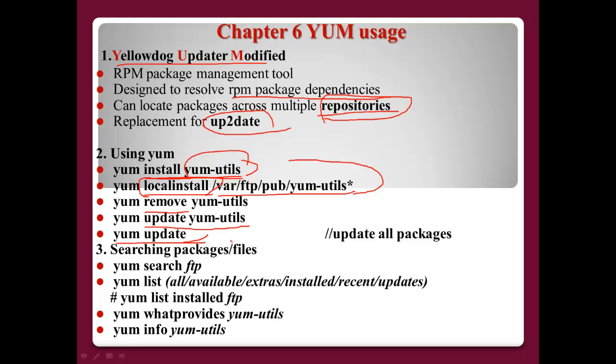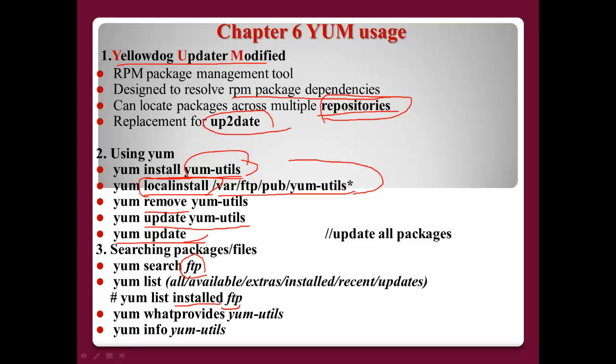Number three, searching package files. If we want to see the packages with FTP, yum will show you all packages with yum list. With yum list you can use other options like all, available, extras, installed, and updates. For example, yum list installed.